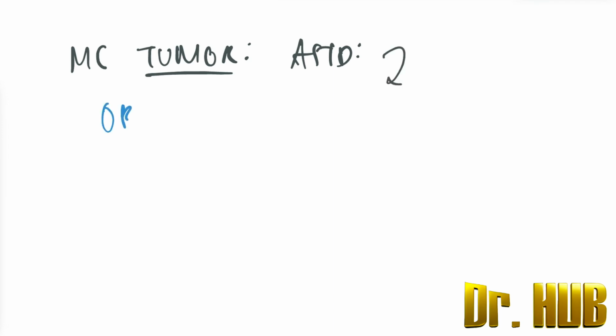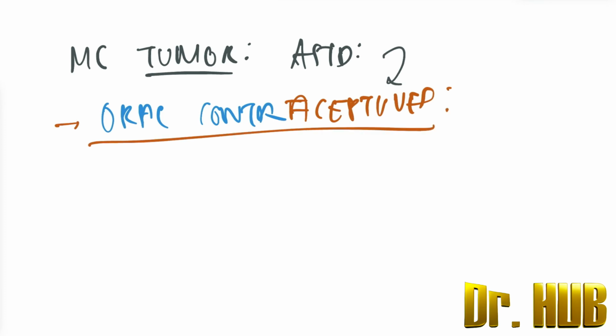Next is the most common tumor associated with oral contraceptives. Earlier we saw the most common tumor associated with arsenic and vinyl chloride is angiosarcoma. The most common tumor associated with oral contraceptives is going to be the hepatic adenoma.